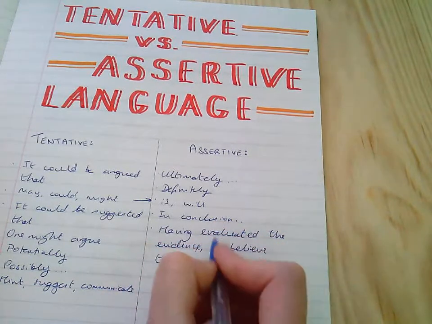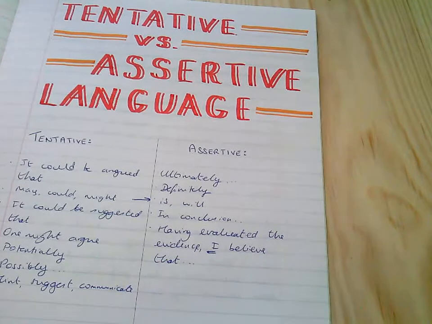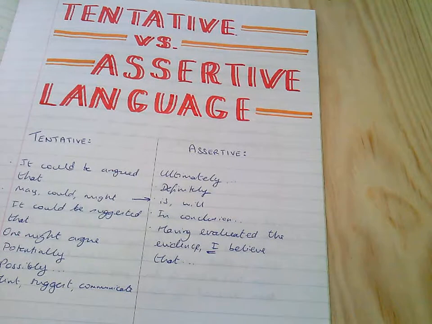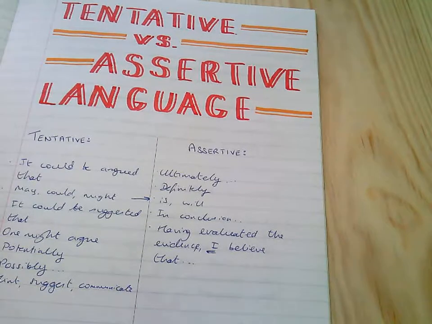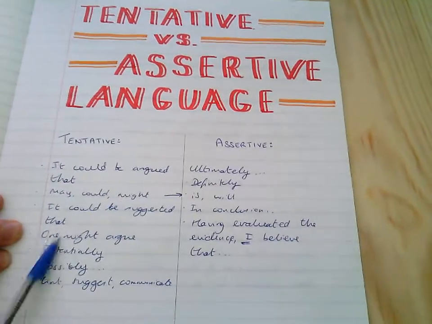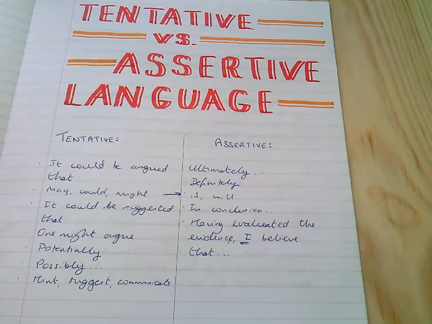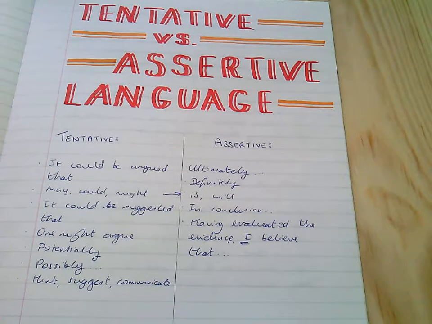Now, this is interesting because quite a lot of people think that if you're doing academic writing, particularly in English literature, you don't use the personal pronoun. And what you do is actually what I've got over here, which is say, one might or it could be suggested. So using the passive voice instead of the active voice. What I think is really useful is to use that active voice.